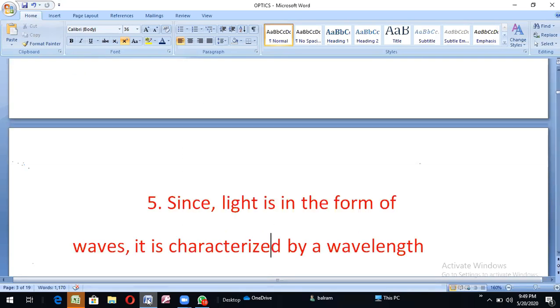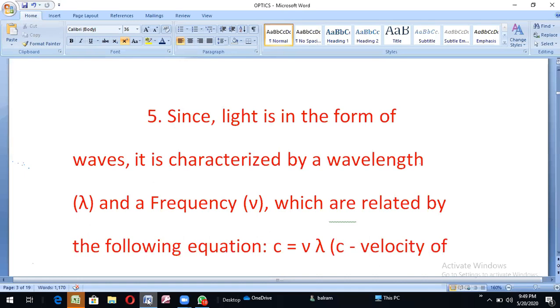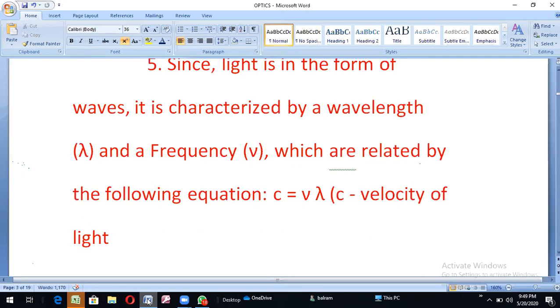Next, since light is in the form of waves, it is characterized by a wavelength. This is one of the important properties. What is the relation with the form of waves? Light is a form of waves. What is the character for this wavelength? By the waves only.